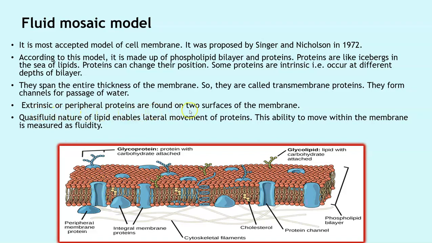Extrinsic or peripheral proteins are found on the two surfaces of the membrane. These are said to be your extrinsic or peripheral proteins. The ones which are embedded are your intrinsic proteins. The quasi-fluid nature of the lipid enables lateral movement of these proteins. So these proteins can freely move around. This ability to move within the membrane is measured as fluidity. So this appearance of your lipid bilayer is called the fluid mosaic model.